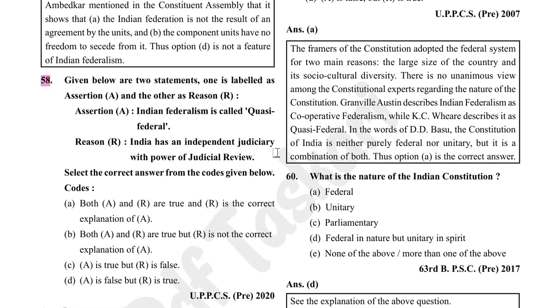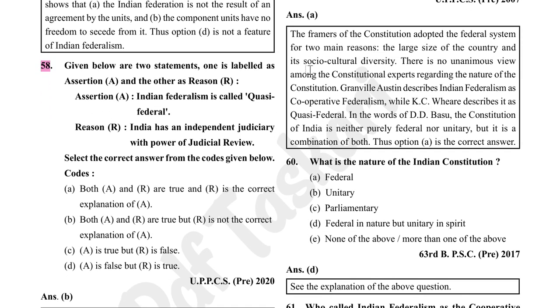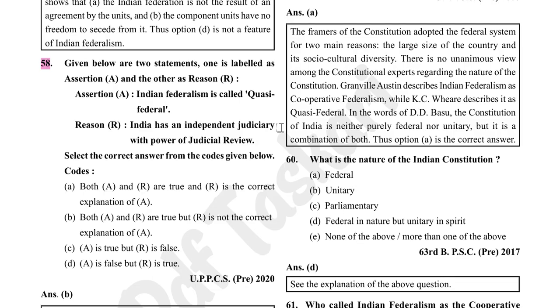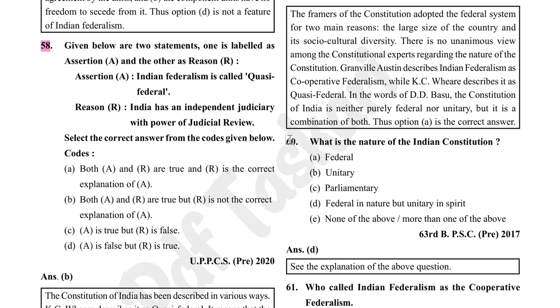The framers of the Constitution adopted the federal system for two main reasons: the large size of the country and its socio-cultural diversity. There is no unanimous view among the constitutional experts regarding the nature of the Constitution. Granville Austin describes Indian federalism as cooperative federalism, while K.C. Wheare describes it as quasi-federal. In the words of D.D. Basu, the Constitution of India is neither purely federal nor unitary, but a combination of both.